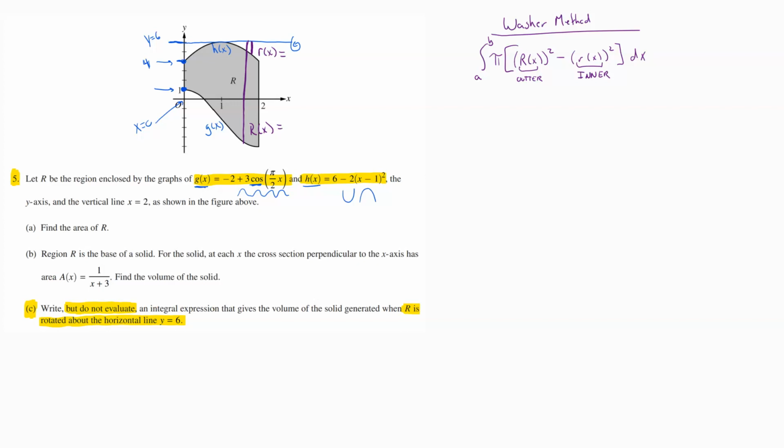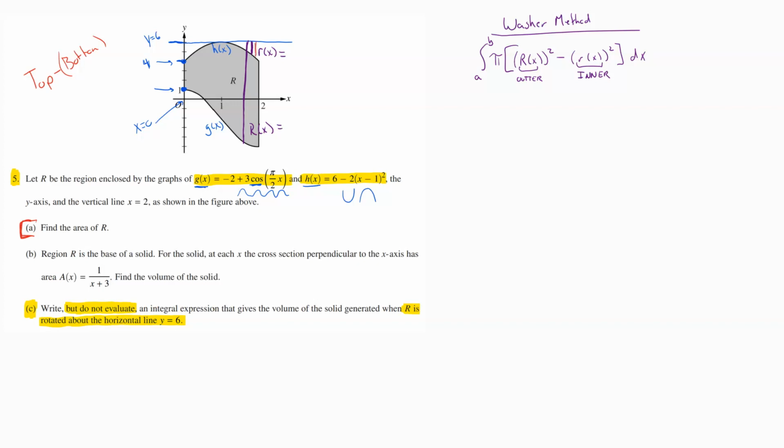And so now what I need out of there is two equations to represent the inner and the outer radius. Well, to find those, this really gets back to the idea of how do I find the gap between two equations. If you go back to part A, that's how we found part A. To find the gap between two functions, you find that distance by taking the top minus the bottom in parentheses.